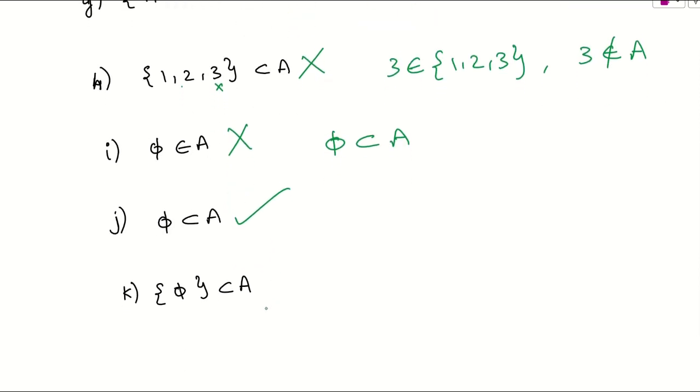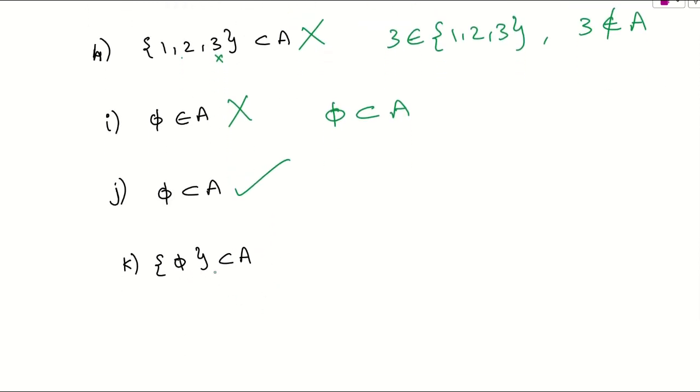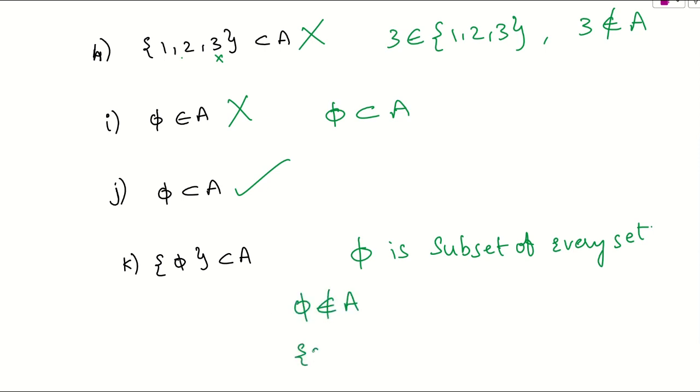Is it okay? And also, is this correct? No, it is not correct. Why? Because the empty set, that is phi, is a subset of A. If you write this one, this is obviously wrong. Because we know that phi is a subset of every set. We already know. So from this, obviously, phi is not an element of A. So phi should be a subset of A. Any doubts in this? Whatever they have given is wrong.